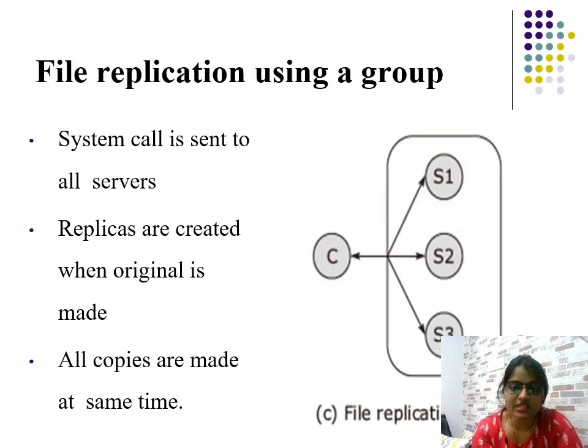Then file replication using group. What is that? A system call is sent to all servers, and replicas are created when the original is made. Through the system call, replicas are created when the original is made. All copies are made at the same time, not one after another, not later.